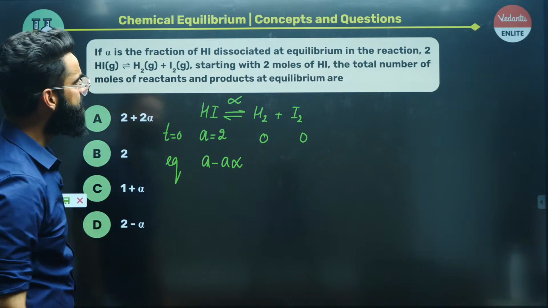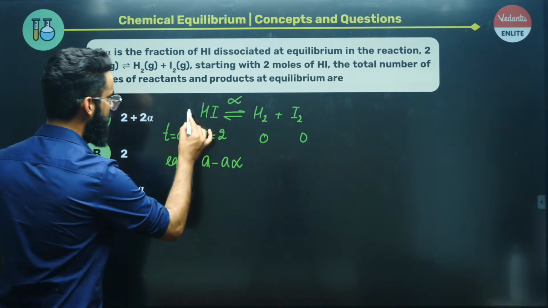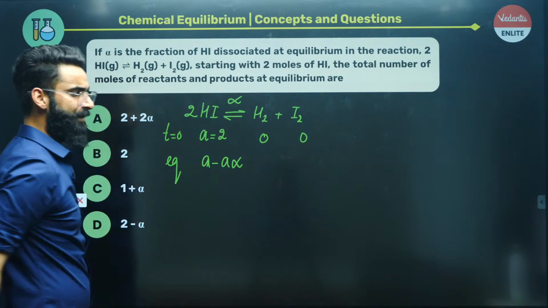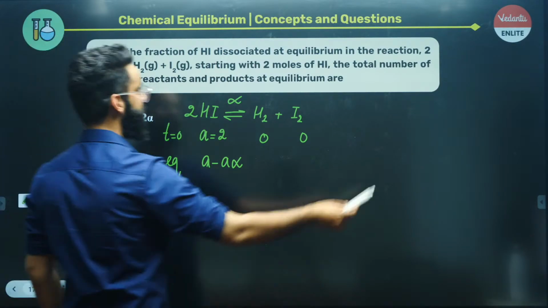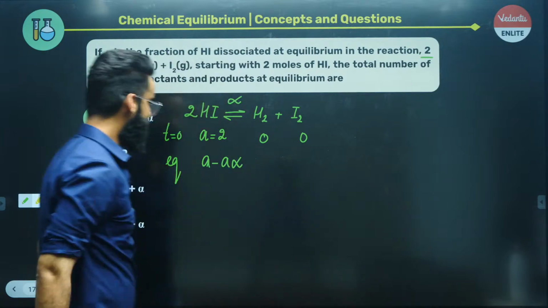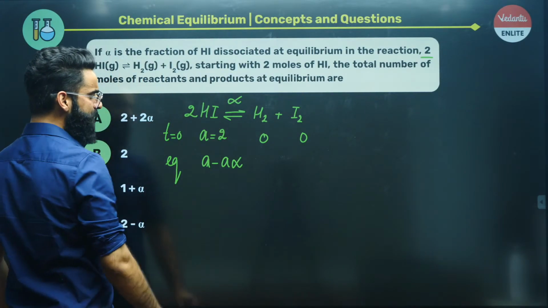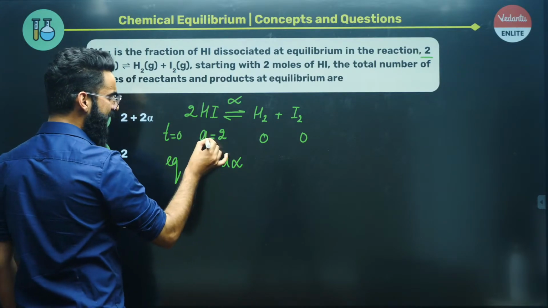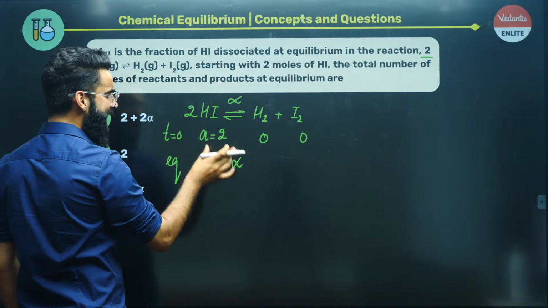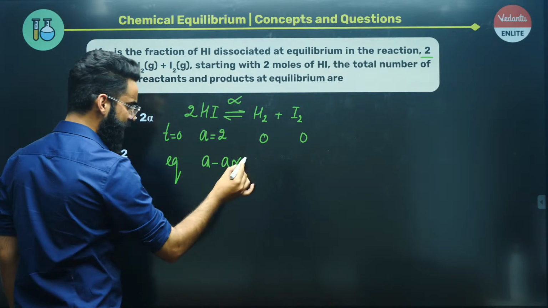Guys, just a second. Something is missing, yeah. This 2 is missing over here. It's 2 times HI. This 2 is written here, right? So basically, out of A moles of reactant, I'm assuming A alpha moles got dissociated, so I'll be left with A minus A alpha.